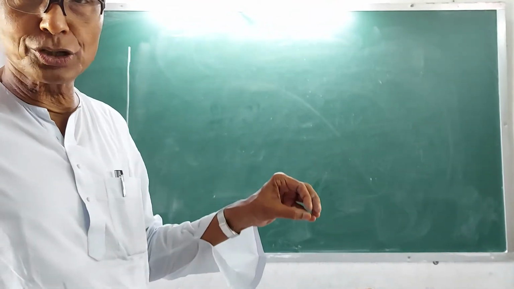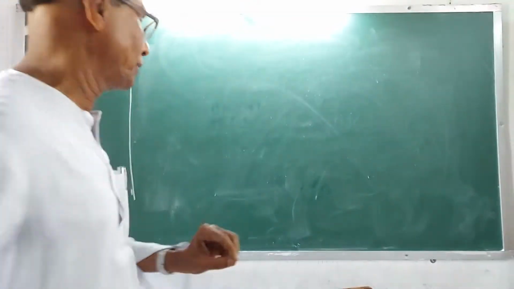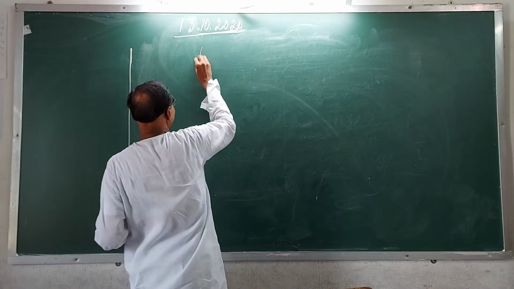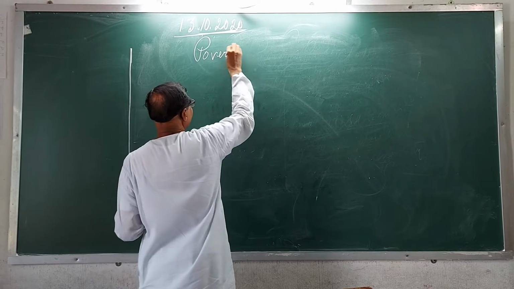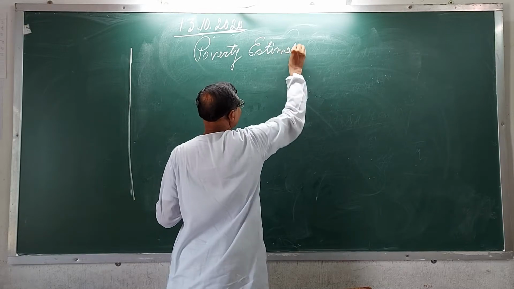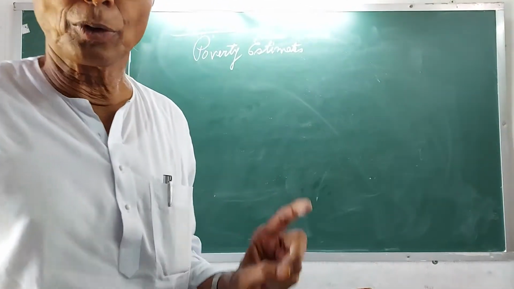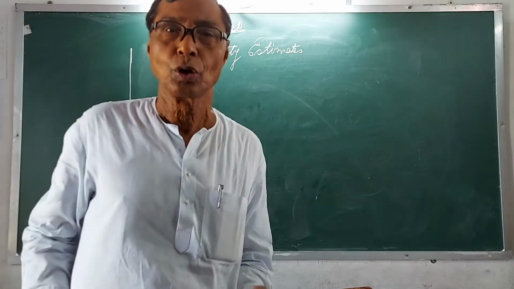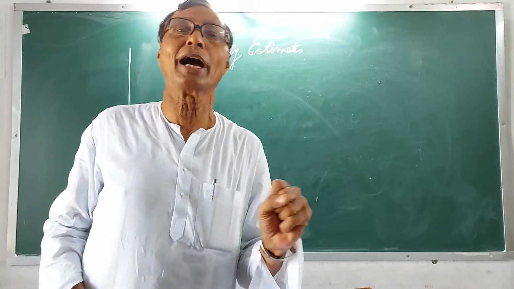Now, chapter 3 is going on. Today's first topic, poverty estimates. In my previous lesson, I have already told you that poverty has become a challenge to the government of India.